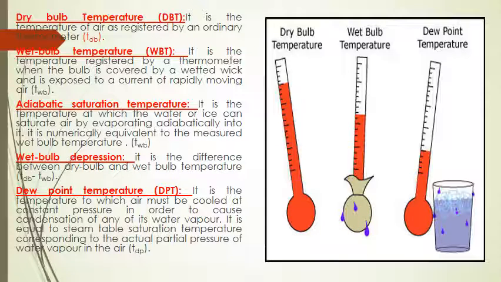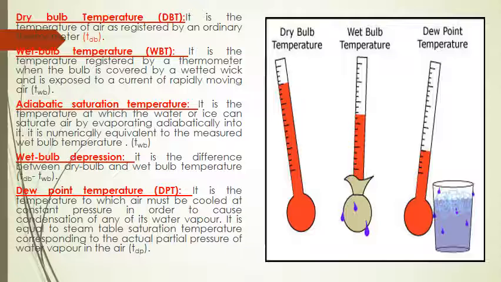Now, adiabatic saturation temperature is the temperature at which water or ice can saturate air by evaporating adiabatically into it. It is numerically equal to the wet bulb temperature itself. Now, wet bulb depression is the difference between the dry bulb and wet bulb temperature.